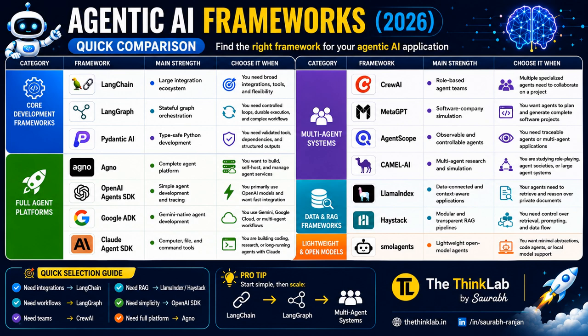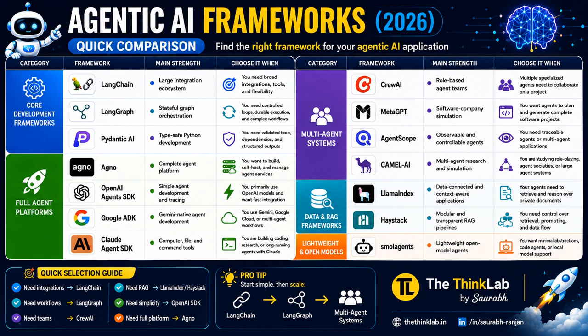Let's answer the biggest question: which framework should you choose? If you need lots of integrations, choose LangChain. If you need complex workflows, choose LangGraph. If you need multiple AI agents, go with CrewAI, right? If you are building RAG applications, you can choose LlamaIndex or Haystack. If you are using OpenAI models, choose the OpenAI Agent SDK. If you want a complete AI platform, choose Agno, right?